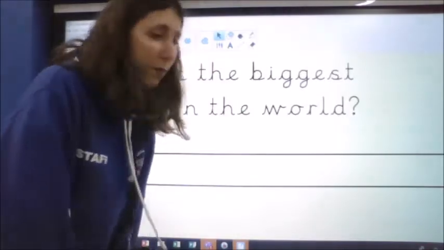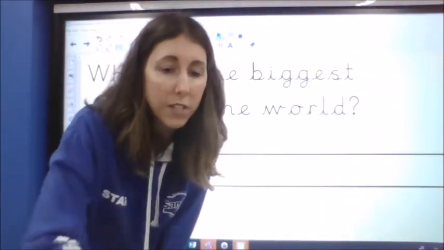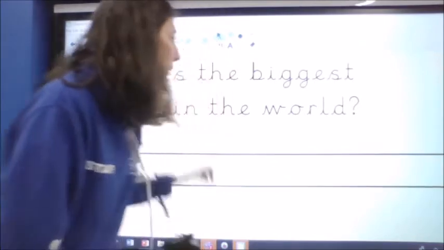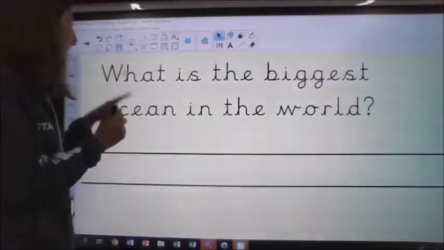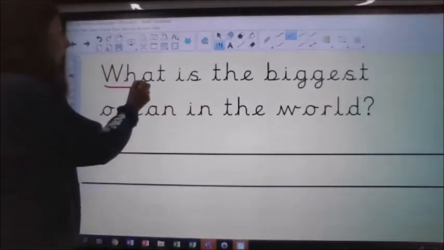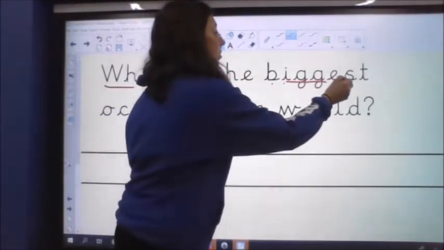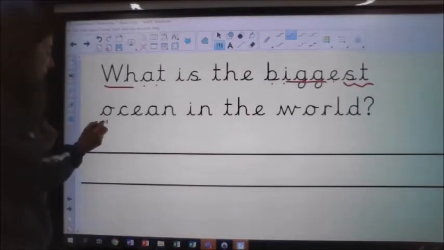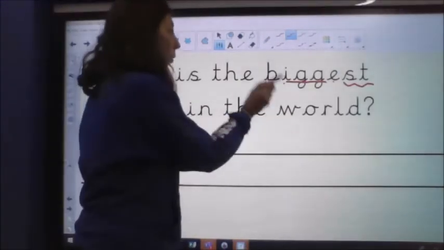As always, I've chosen some practice questions which are similar to the kinds of practice questions that you might have in your booklet for today. The first one says, let's have a little look. We've got the tricky word what at the start, with A making the ot sound. What is the biggest? That was one of our tricky words. What is the biggest ocean in the world?